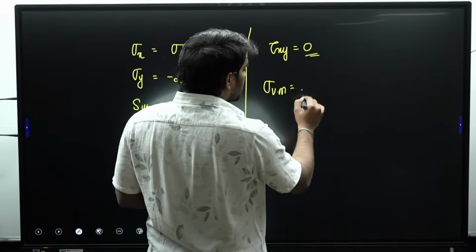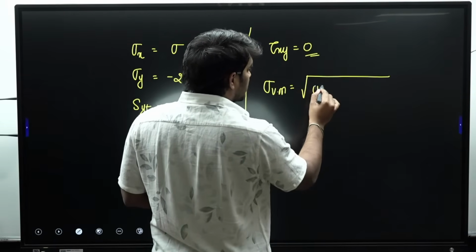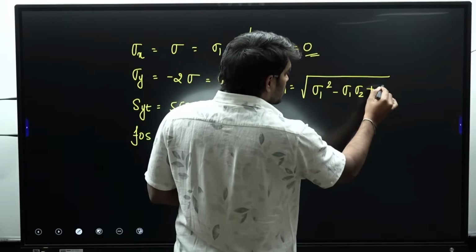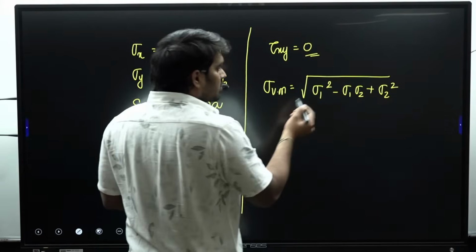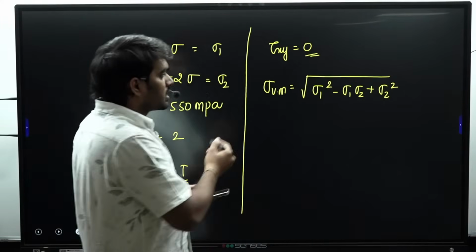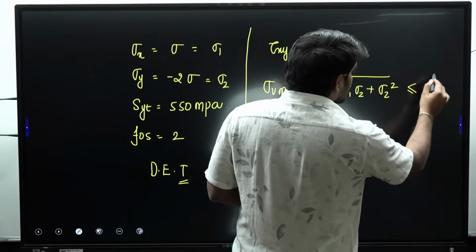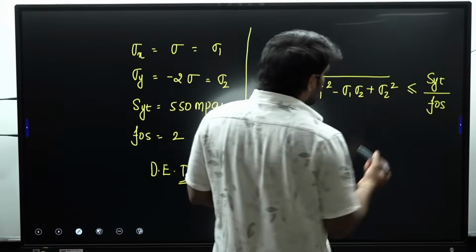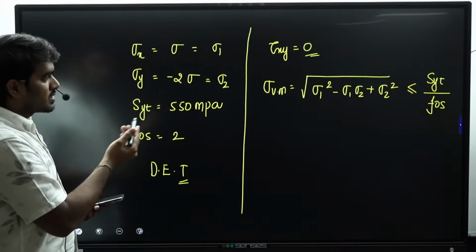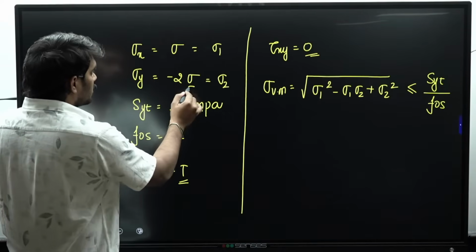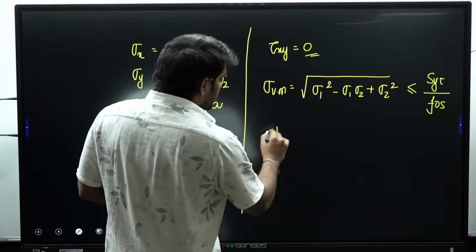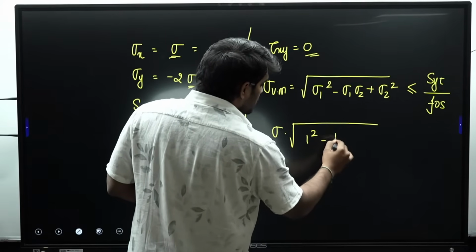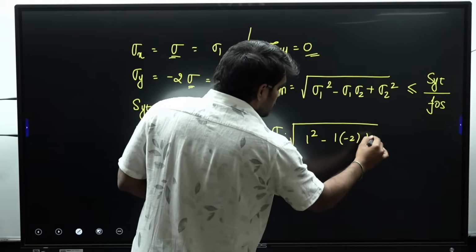Sigma von Mises in terms of sigma 1 and sigma 2 is the square root of sigma 1 square minus sigma 1 sigma 2 plus sigma 2 square.